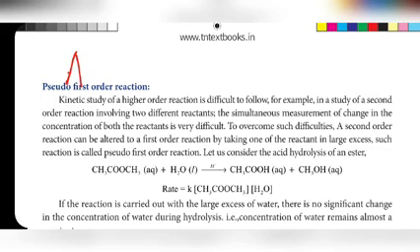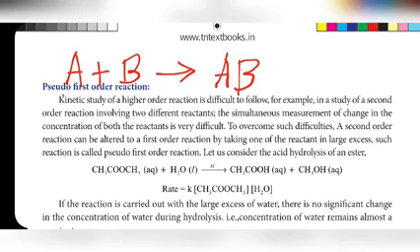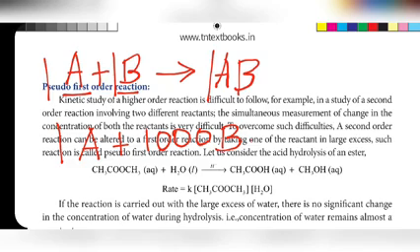Consider one equation: A plus B gives AB. This is a second order reaction, because the rate of this reaction depends on both reactants, A and B. So this is the example for second order. 1A is reacted with 1B and forms 1AB. Now we are taking 1A plus 1000B. 1A is reacted with 1000B.